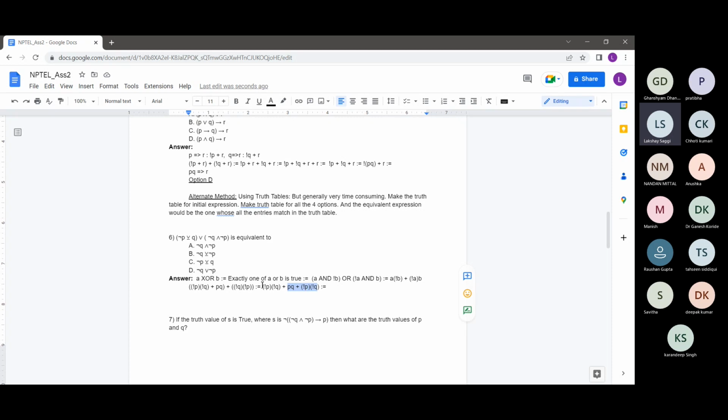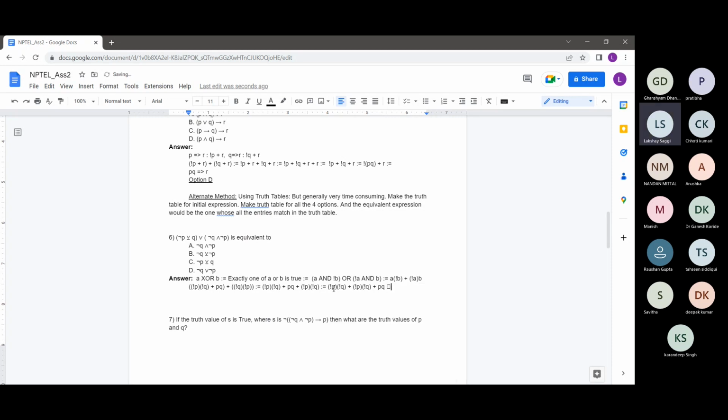Fine. While I reorder, I'm seeing that there's a not P not Q term here and a not P not Q term here. So I can maybe club them together. I'll just do it step by step first. Not P times not Q plus PQ.